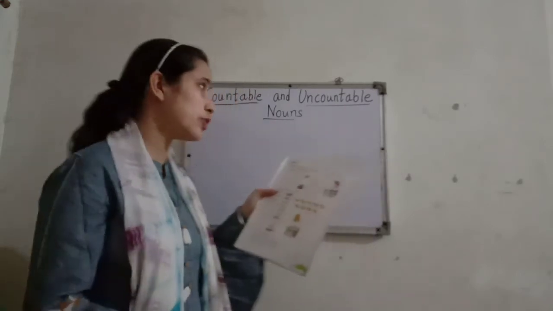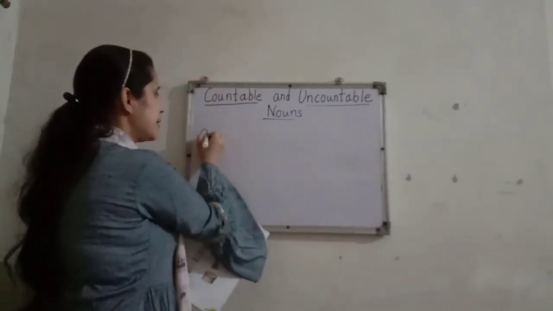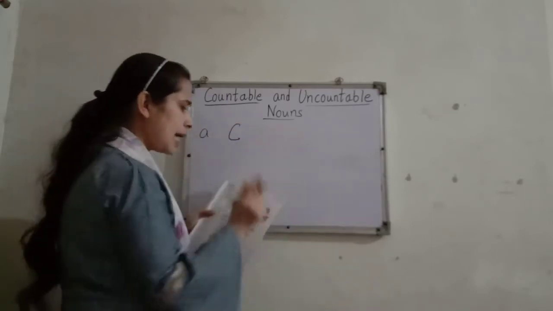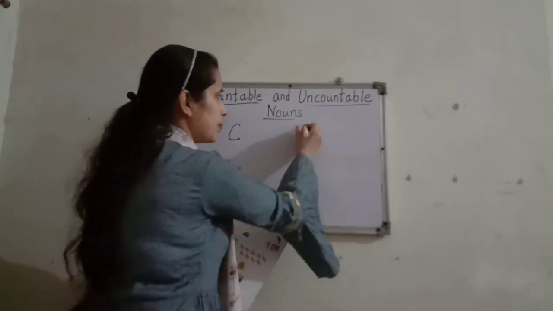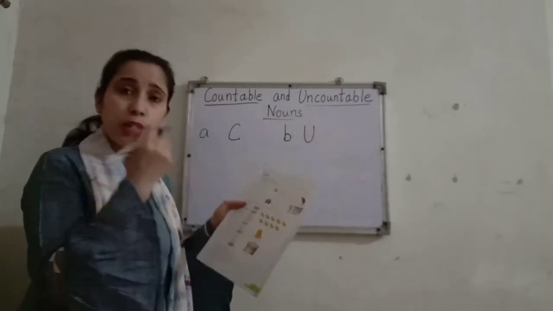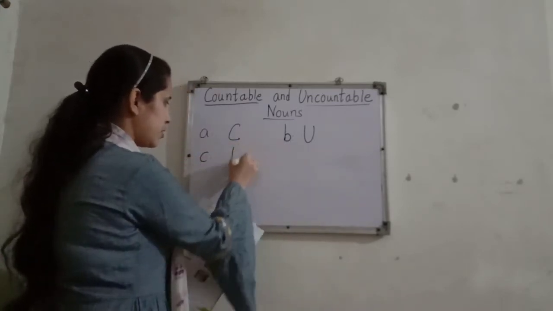Television. Yes, tell me children, television, can we count? Yes, we can count. So we will write C. Capital C you will write. Okay. Now B. Time, can you count? Time is uncountable. So you will write U. Same way oil. Can you count oil? So you cannot count here. So we will write here U.